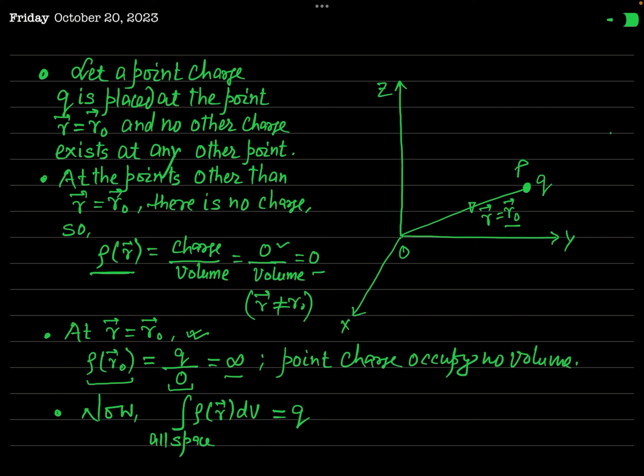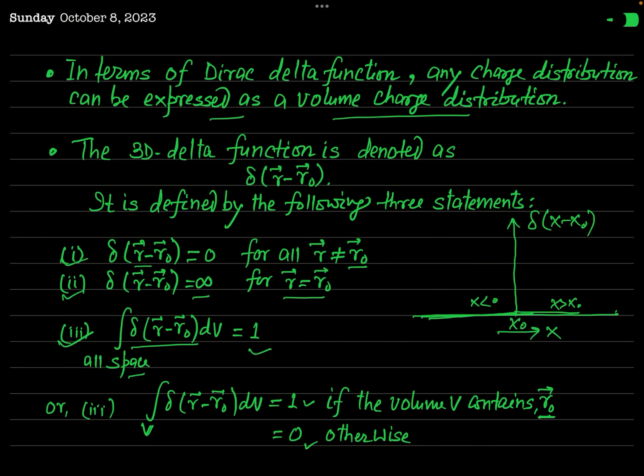Okay. So again, if you integrate this volume charge density with respect to volume over all space, then the result will definitely be Q. Why will it be Q? Because in this whole region, there is only one charge Q. So the total charge inside all space is equal to Q. Now let us see. All these properties are equivalent to the properties of this delta function.